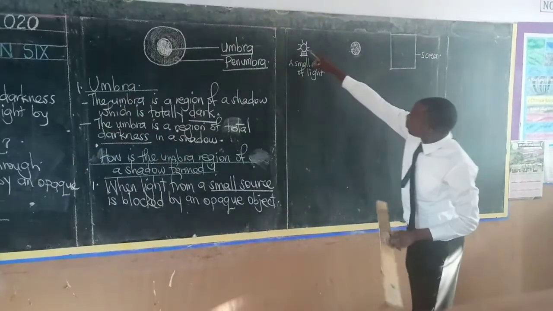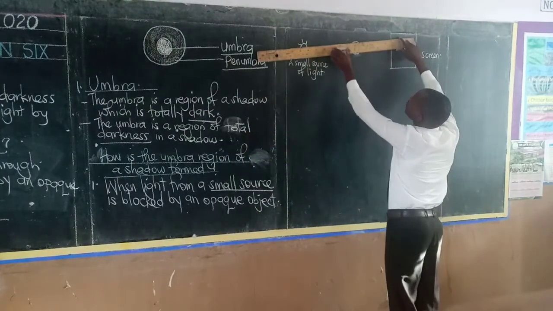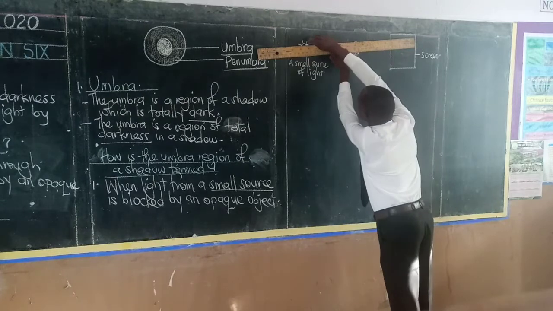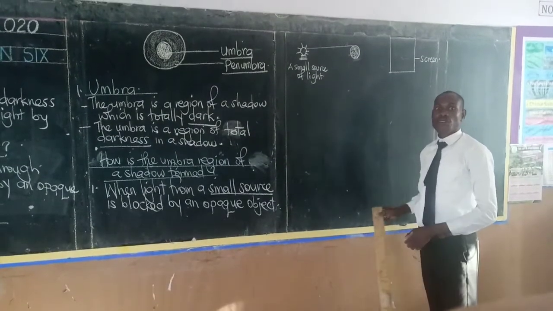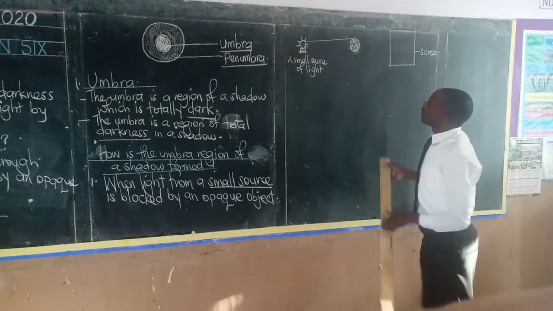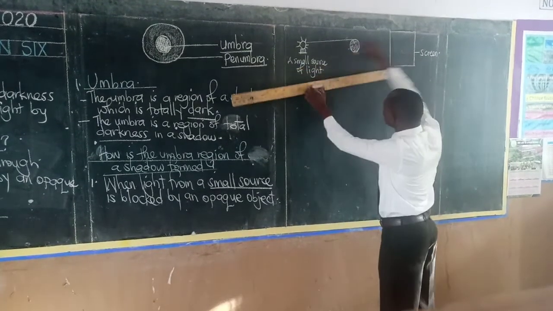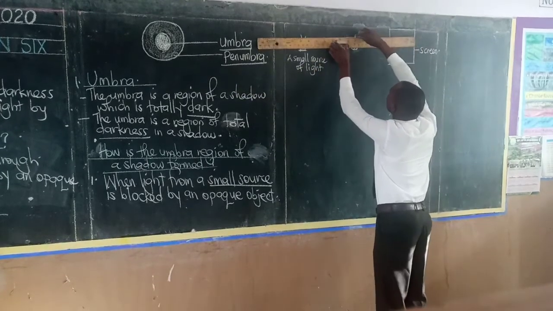So as this source produces light, that light will move from the source. Remember, one property of light is that light travels from the source in all directions. Now, as this light moves in this direction where there is an opaque object, that light is blocked.